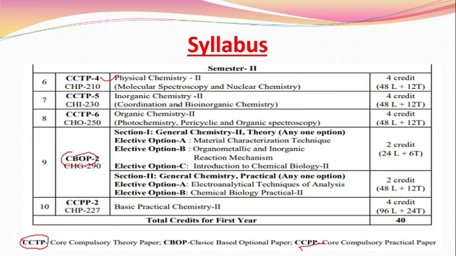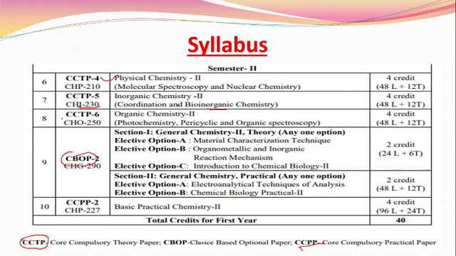Second, CCTP 5, also called CHI 230. This is called inorganic chemistry. This also has 2 sections, first coordination chemistry and second the bioinorganic chemistry. We already discussed the bioinorganic chemistry and we start to learn the topics related to it.